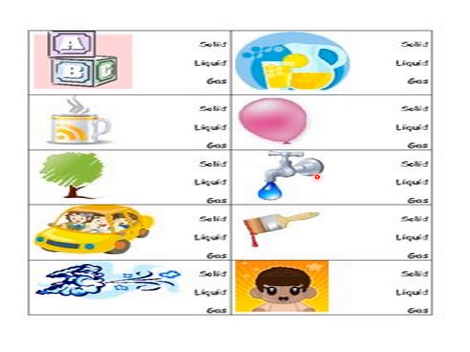Here from the tap water is coming, so we put the tick on liquid. Here the brush is solid, but from the brush paint is coming out, which is liquid. Here is a boy, so definitely it will be solid. If you like, you can do this work.